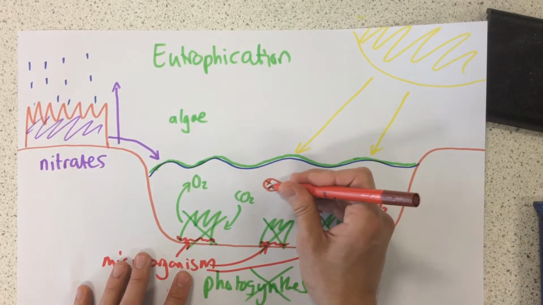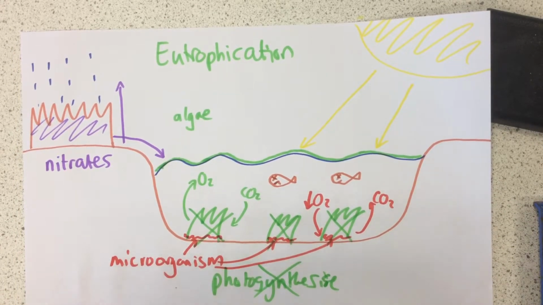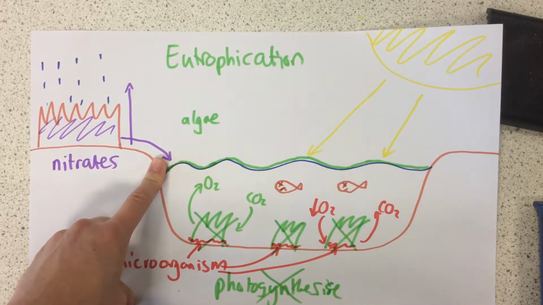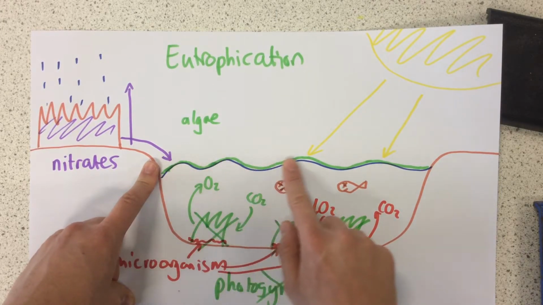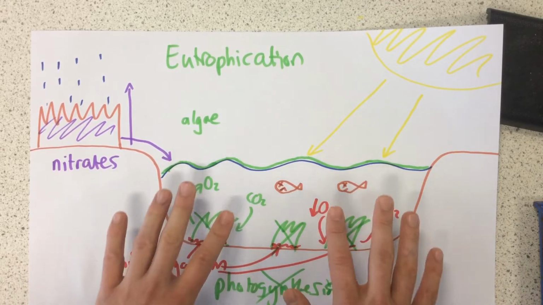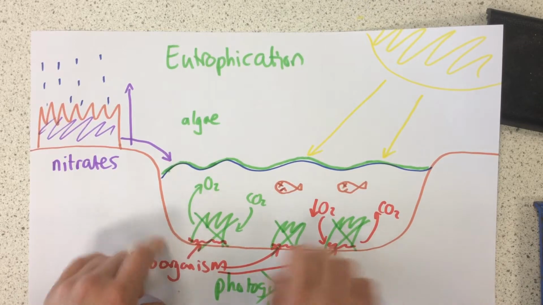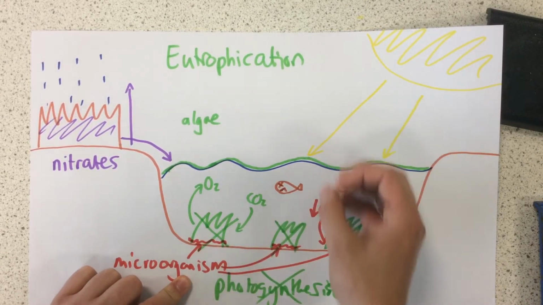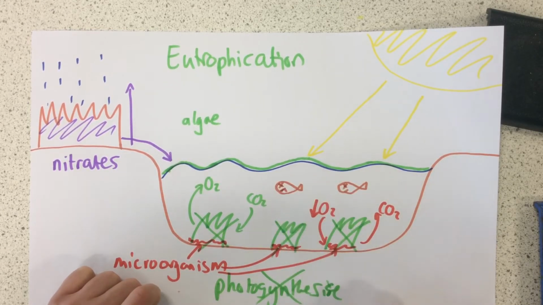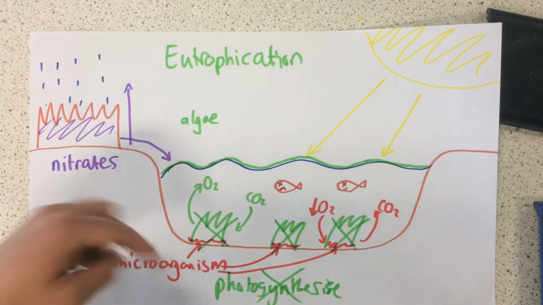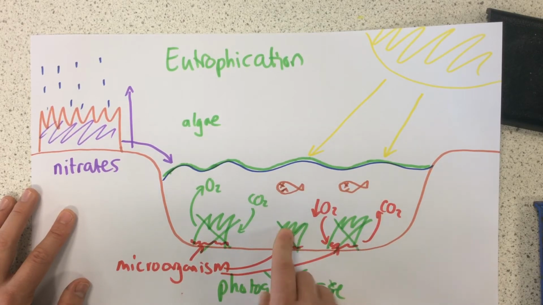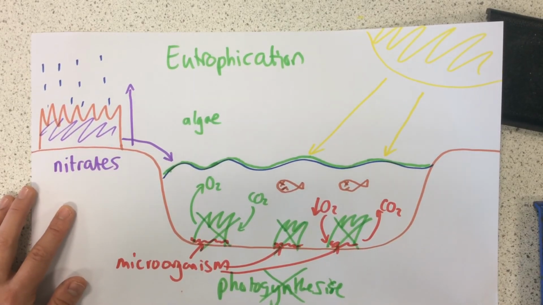So we can see here that our ecosystem has been completely transformed. Because the nitrates got into the water, it encouraged algae to grow all the way across the surface. Sun couldn't get to the aquatic plants, so they died. This meant there was less oxygen in the water. Microorganisms broke down the plants and took even more oxygen from the water, and this caused other aquatic life to die. This shows that there's been a real big decrease in the biodiversity within this area because so much of the aquatic organisms have died as a result. Thank you very much.